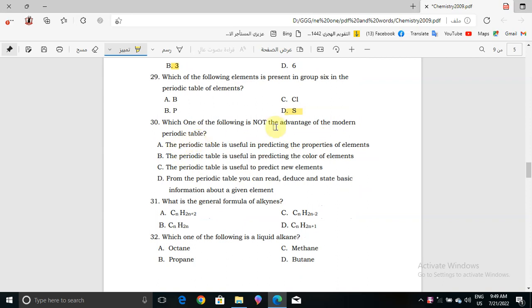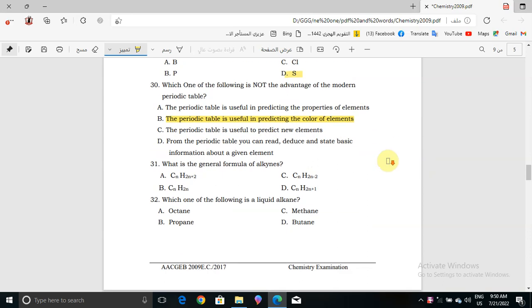In question number 30, which one of the following is not the advantage of the modern periodic table? Okay, what do we have here: the periodic table is useful in predicting the properties of elements, or the periodic table is useful in predicting the color of elements, or the periodic table is useful to predict new elements, or from the periodic table you can read, deduce, and state basic information. Which one is not the advantage? So it will be B. The periodic table is useful in predicting the color of elements. This one is not the advantage of the modern periodic table.